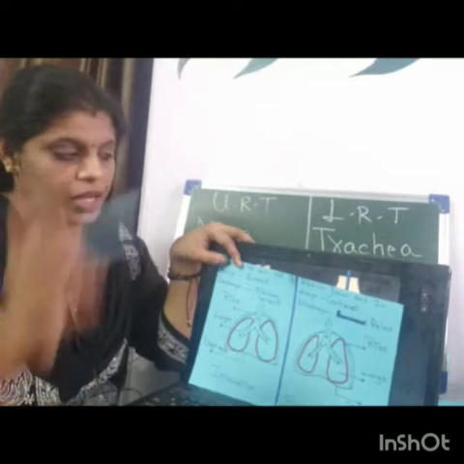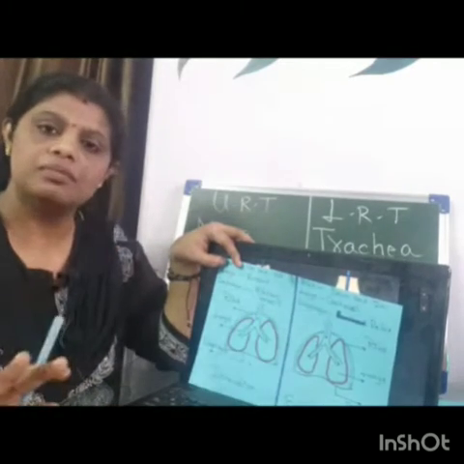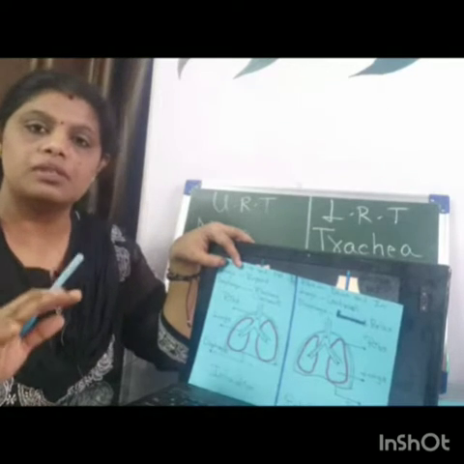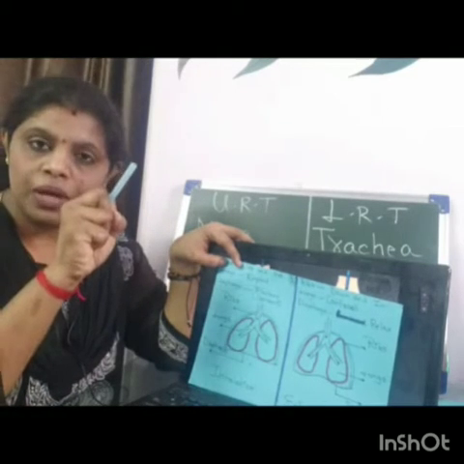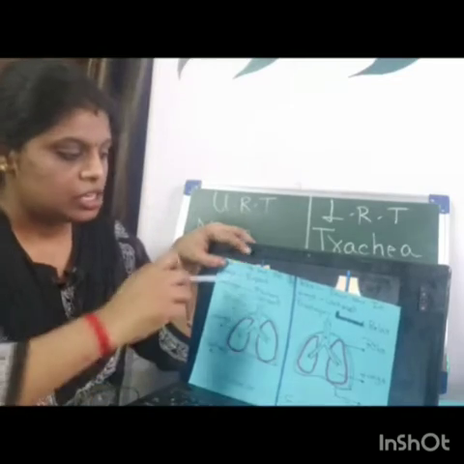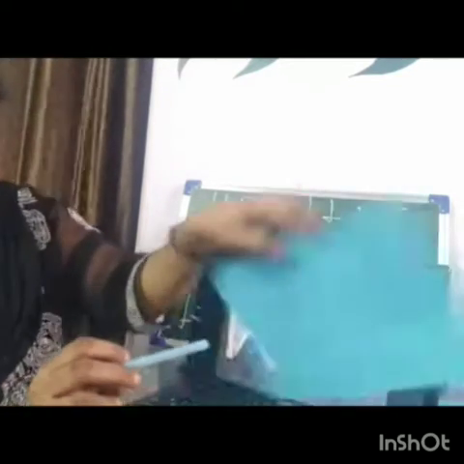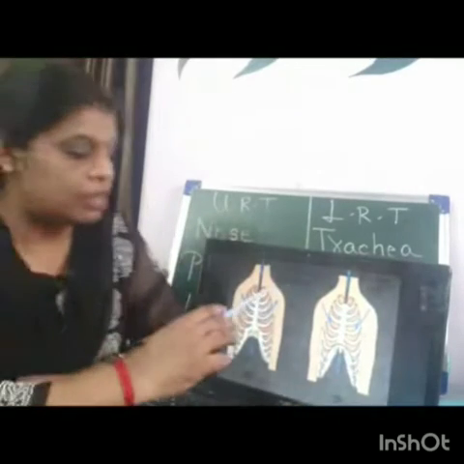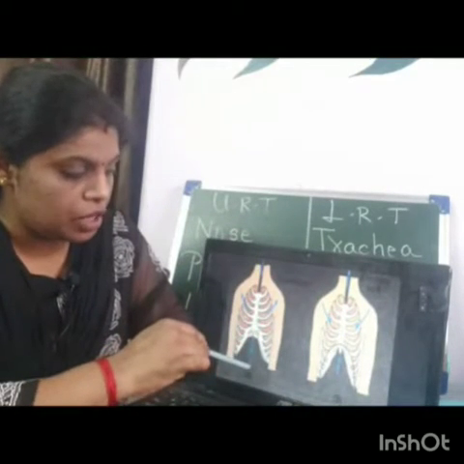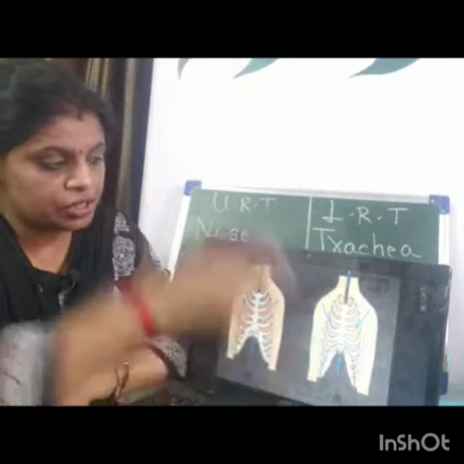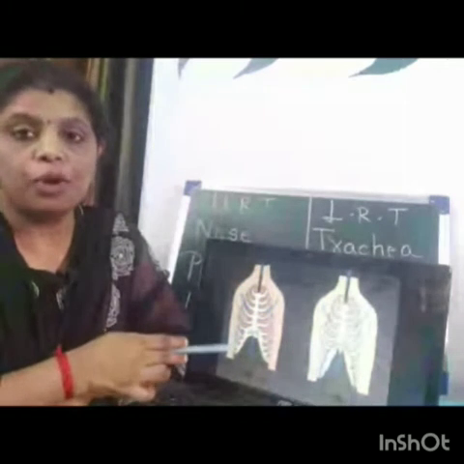And the diaphragm, what happens? The diaphragm relaxes. Understanding? So there are three structures: ribs, lungs, and diaphragm. And this is the condition of the ribs and diaphragm during the inhalation and exhalation process.